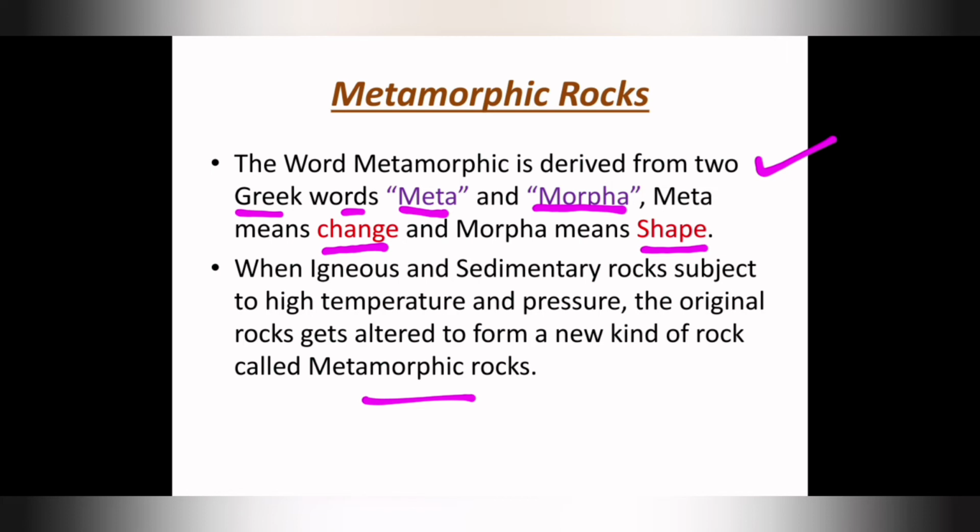Metamorphic rock. So metamorphic rock has been derived from Greek words, that is what? One is meta, another one is morpha. Meta is nothing but change, morpha is nothing but shape. When igneous and sedimentary rock are subjected to high temperature and pressure, the original rock gets altered, and it forms a new rock which is called metamorphic rock.